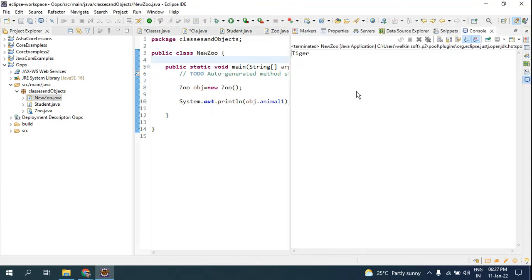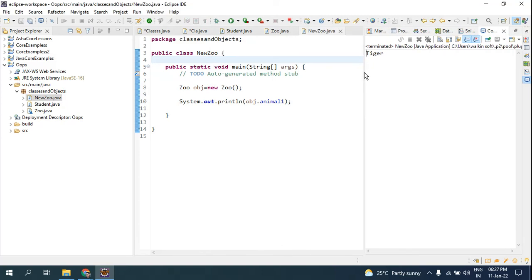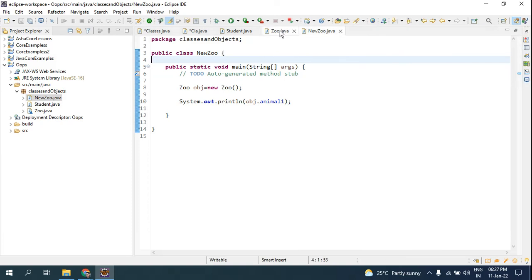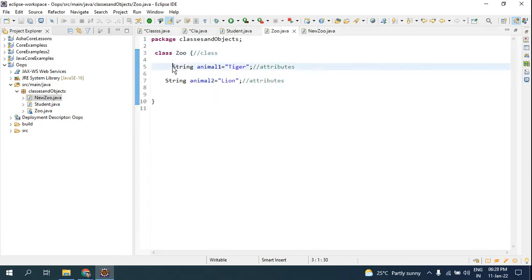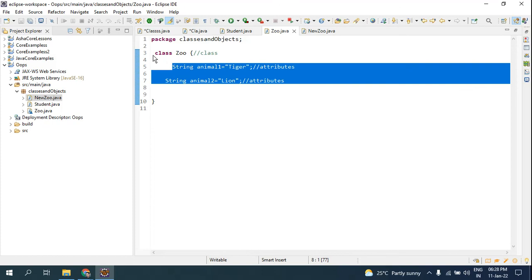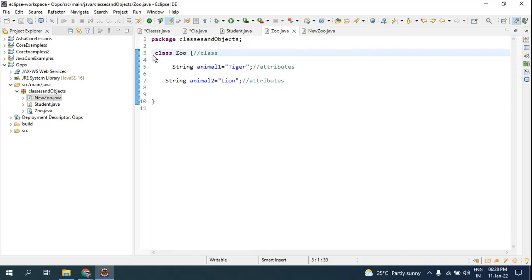look, you are able to see the value tiger here. How, when there is no tiger here? It is in this class. The attributes are accessible because we use access modifiers like public.